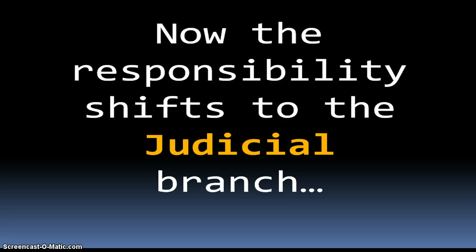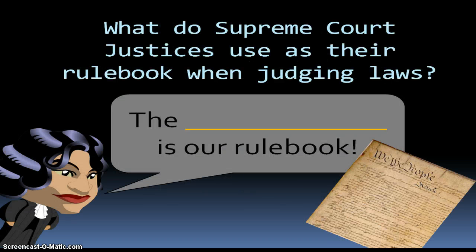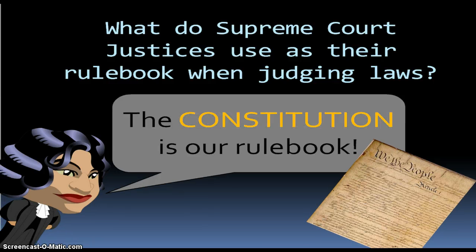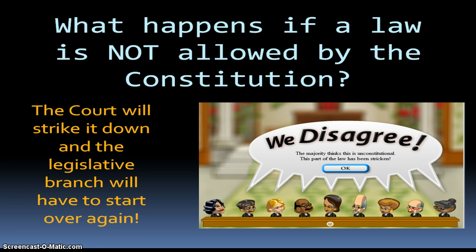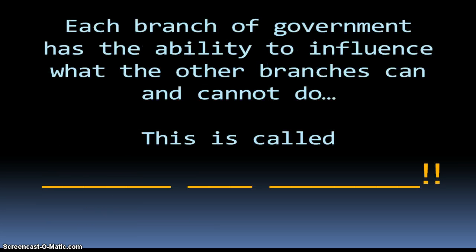Now the responsibility shifts to the judicial branch. What do Supreme Court justices use as their rulebook when judging laws? The Constitution is our rulebook. What happens if a law is not allowed by the Constitution? The court will strike it down and the legislative branch will have to start over again.